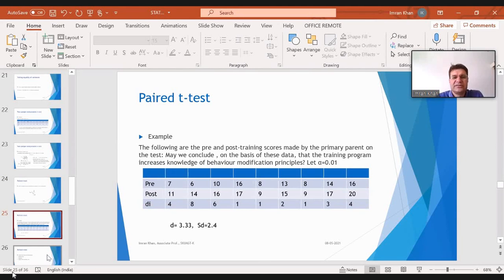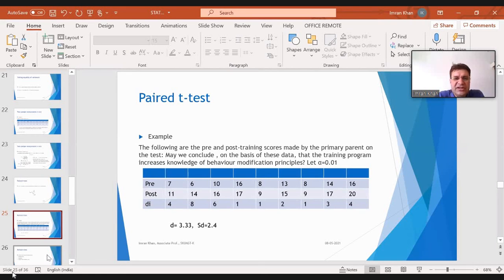Now see, this is the data set. The following are the pre and post training scores made by the primary parent on the test. May we conclude on the basis of these data that the training program increases knowledge of behavior modification principles? Now see, you have pre and post. So before training, the scores are 7, 6, 10, 16.